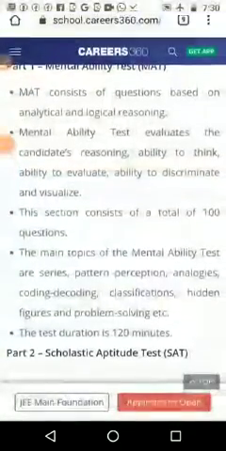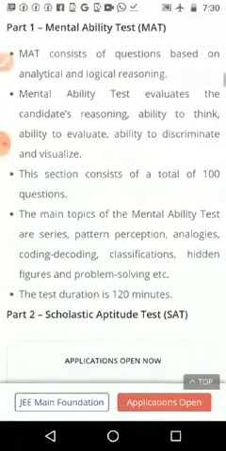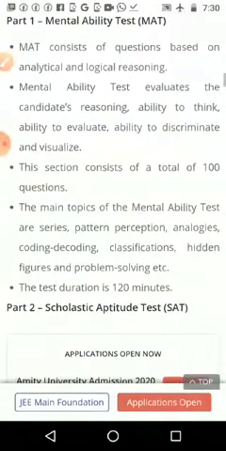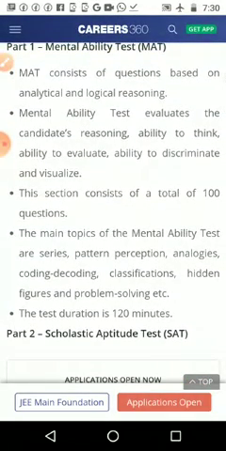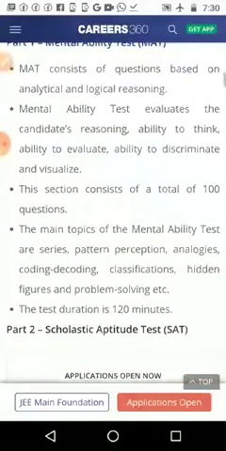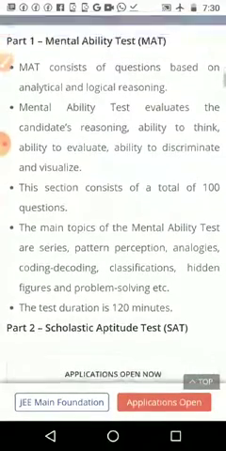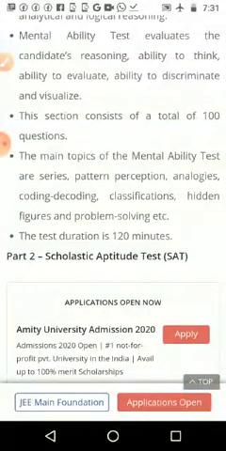The mental ability test evaluates the candidate's reasoning, ability to think, ability to evaluate, ability to discriminate and visualize. This is the aim of the MAT, to understand the reasoning power of the child, then the ability to think, evaluate, discriminate and visualize.